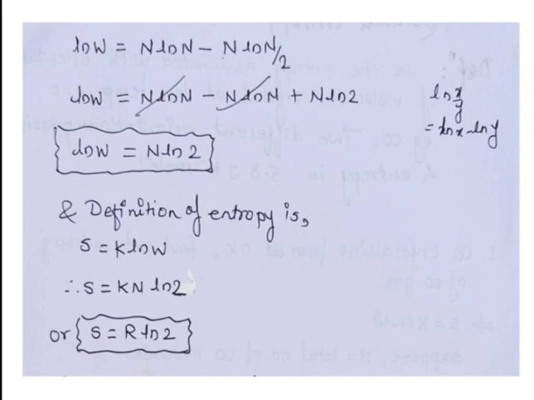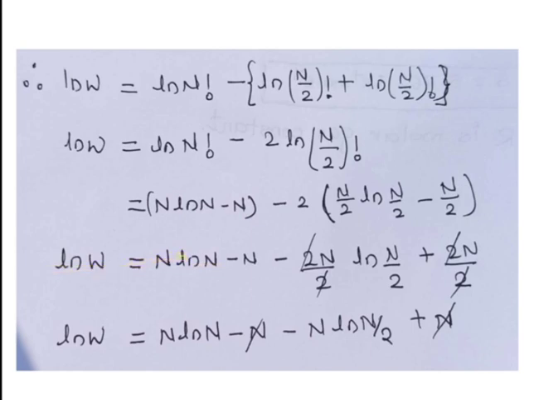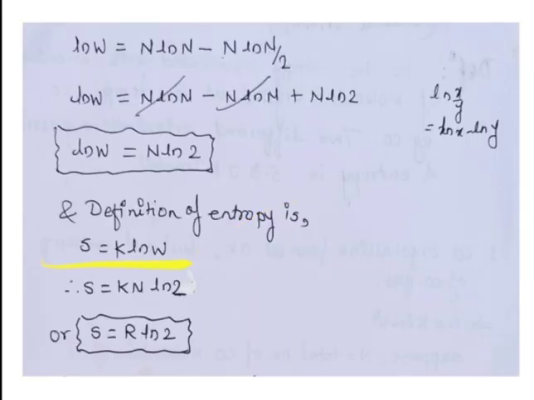Now, the definition of entropy we know. The definition of entropy or the residual entropy which we have written is S is equal to k ln W. k is the Boltzmann constant, S is the entropy and W is the weight of configuration. So now we have the value of ln W. Just put the value in this equation. Instead of ln W, write n ln of 2.